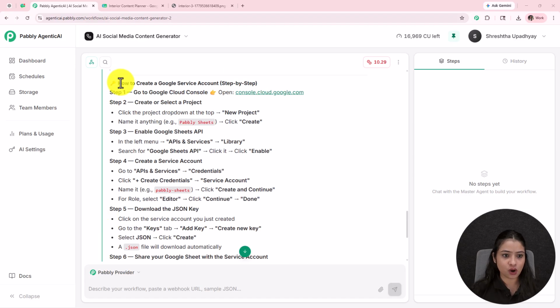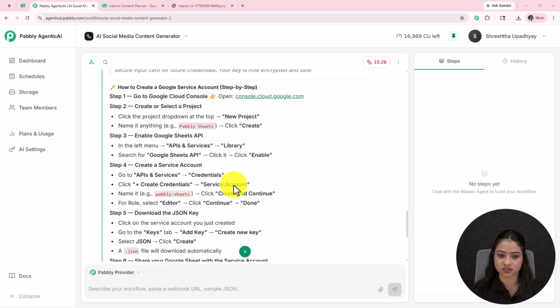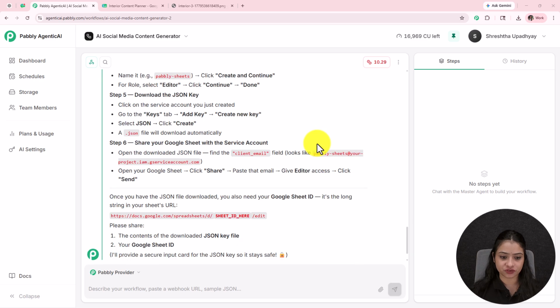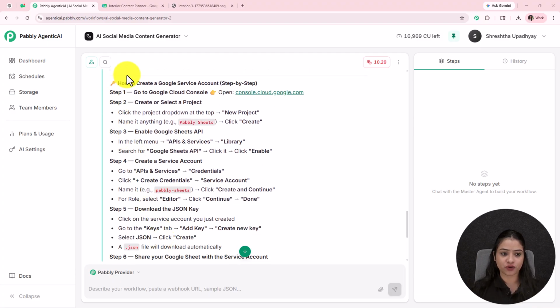Now it is explaining how to create a Google Service Account, because I said I do not know how to get the Google Service Account JSON. It is providing me each and every step we have to do to enable it. Once you have the JSON file downloaded, you also need your Google Sheet ID, a long string in your Sheets URL. It is asking us for the contents of the downloaded JSON key file and our Google Sheet ID. By following the steps it provides, we will get the JSON key.